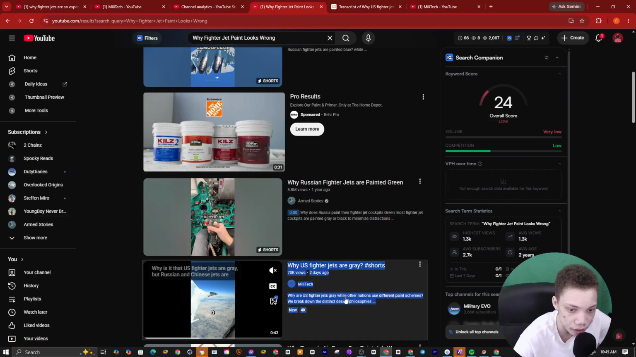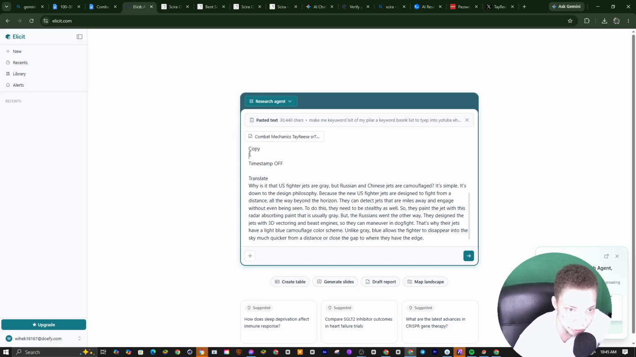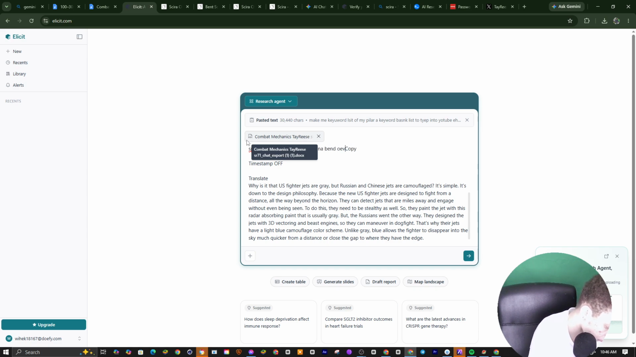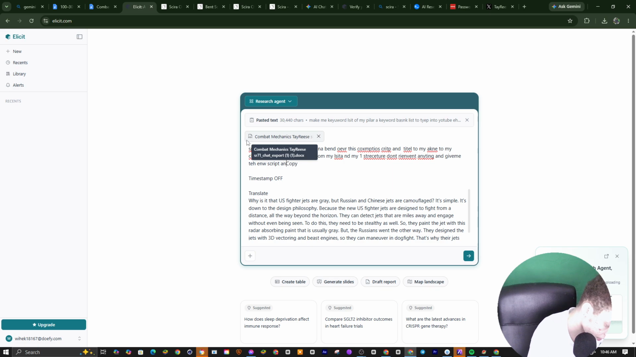All right, so we're gonna go to this right here. I'm gonna come to this data and copy this. I'm now gonna tell it: the first of three files is my data. I want to bend over this competitor's script and title to my lane, to my content pillar list. Extract one pillar from my list and my one structure. Don't reinvent anything, and give me the new script and title.